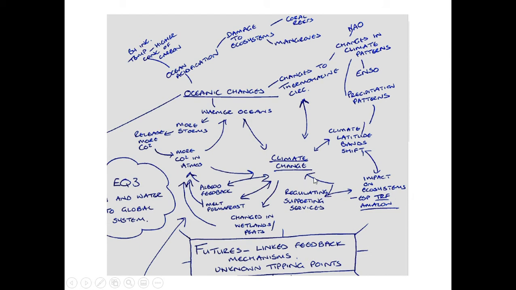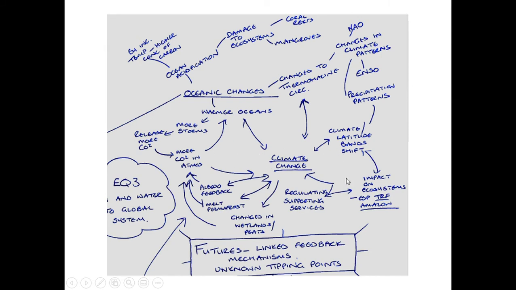which again, we start to see all of these feedback mechanisms coming in. As we start to see less ice, the albedo effect, as we start to see melting permafrost and changes in wetlands and peatlands, we're seeing more CO2 and methane in the atmosphere, leading to warmer oceans, leading to climate change, which is going to lead to more storms, more release of CO2, and again, more feedback mechanisms, which are going to have greater impacts.